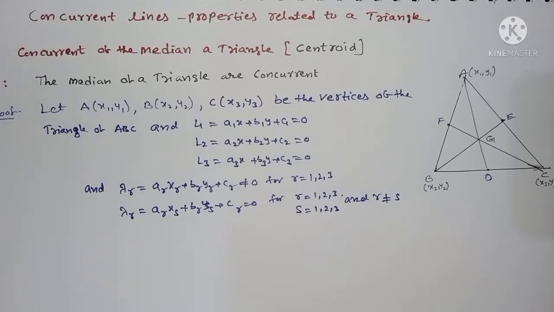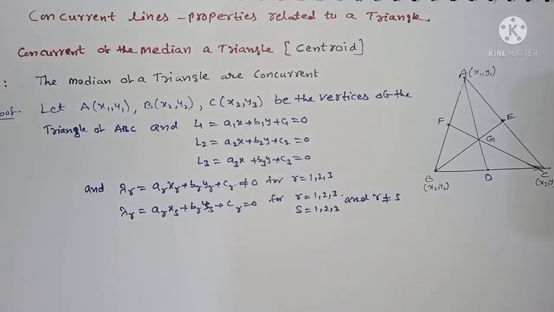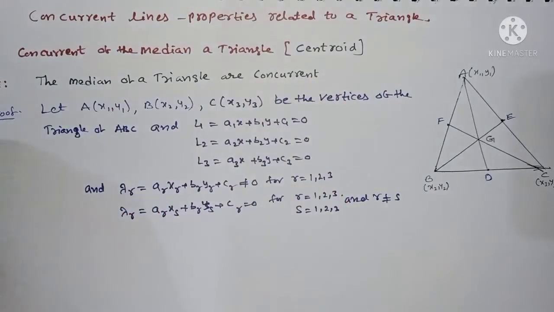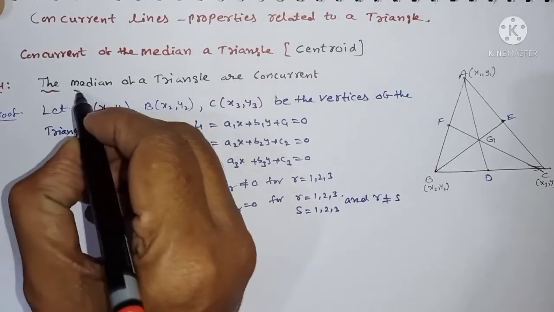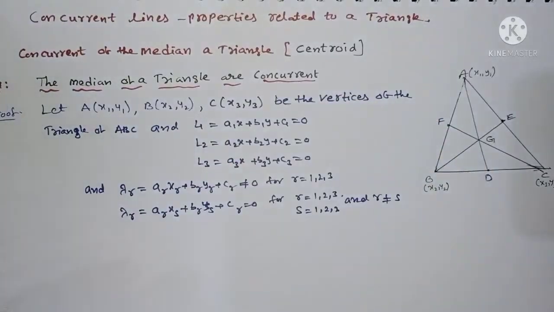How to prove this, you can observe here. This is called the centroid. Therefore, I am taking the theorem as observed here: the medians of a triangle are concurrent.